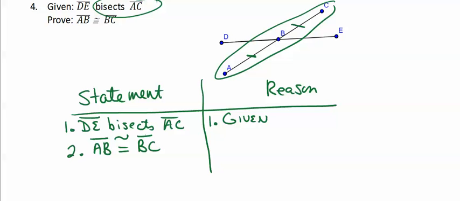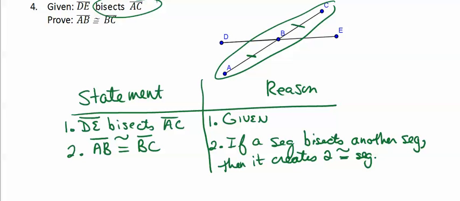And the reason for this is if a segment bisects another segment, then it creates two congruent segments. Again, this is the definition of what bisecting is. But again, I would like you to write it out in this format with the if-then statements. Once we get into more complex theorems, you'll see why that's more important than just writing a definition.